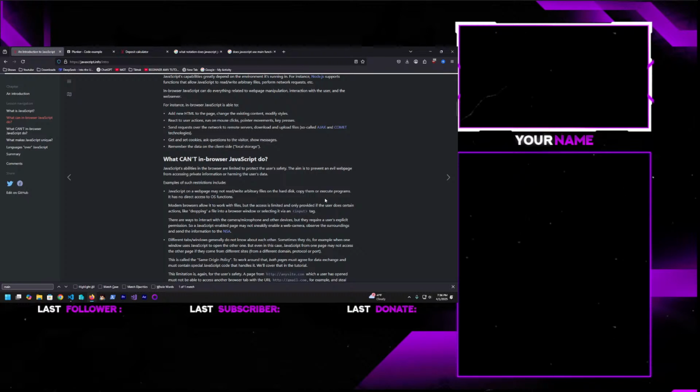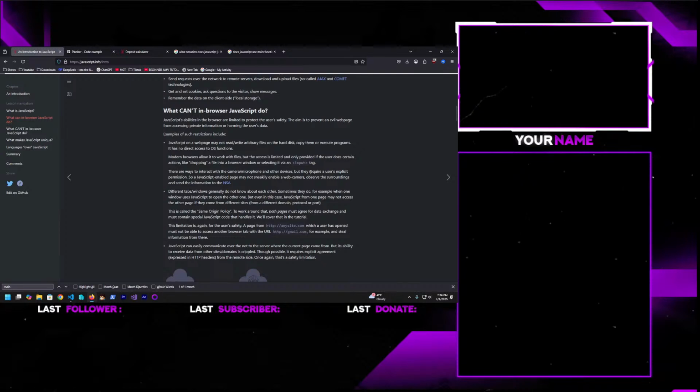What can't in-browser JavaScript do? JavaScript capabilities in the browser are limited to protect the user's safety. The aim is to prevent an evil web page from accessing private information or harming the user's data. Examples of such restrictions include: JavaScript on a web page may not read, write arbitrary files on the hard disk, copy them, or execute programs. It has no direct access to OS functions.